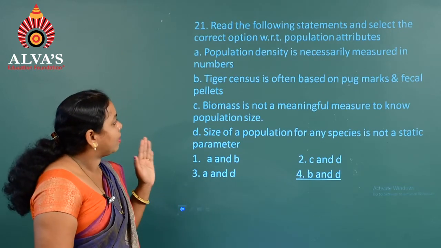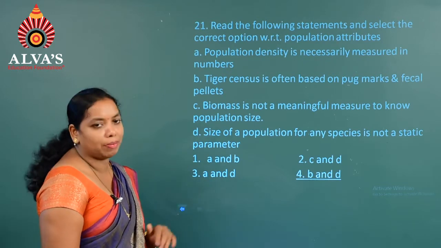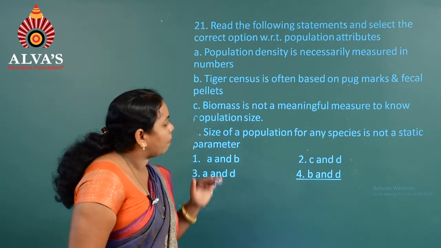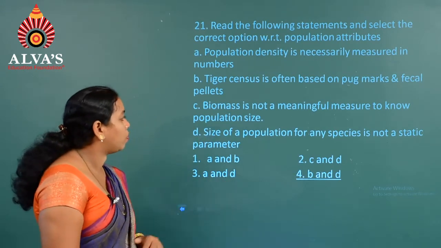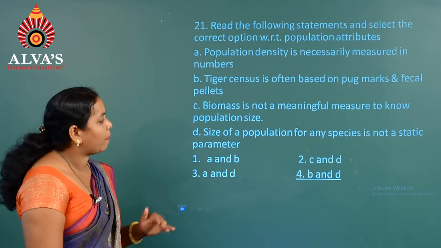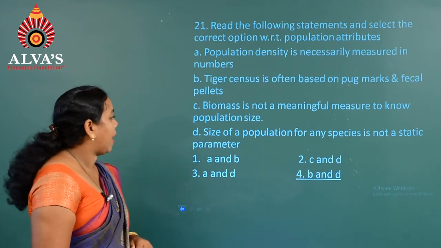Whereas the second one, tiger census is often based on pug marks and fecal pellets, that is true. And the third one, biomass is not a meaningful measure to know about population size. Yes. Whereas the next one, size of a population for any species is not a static parameter.